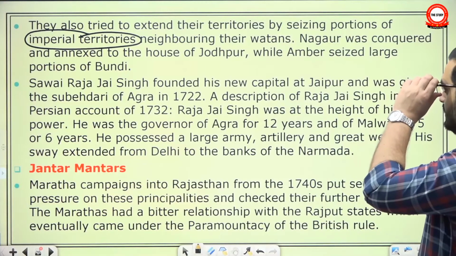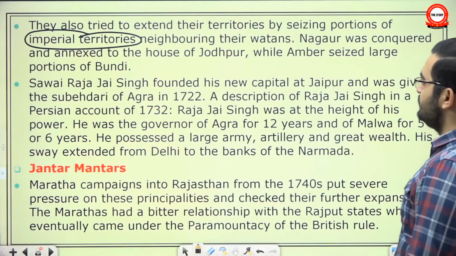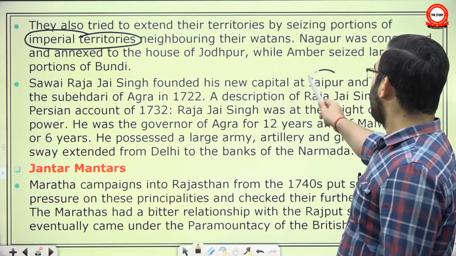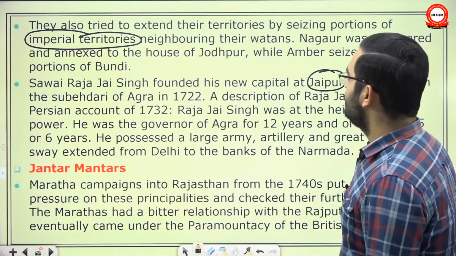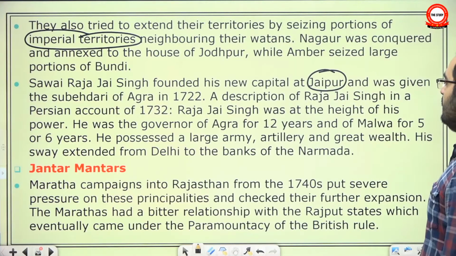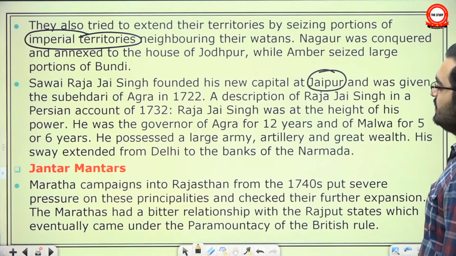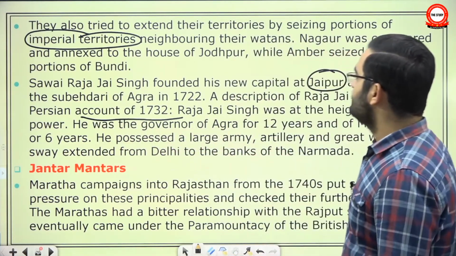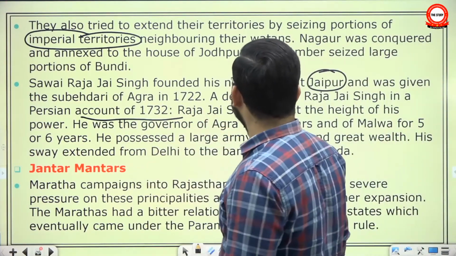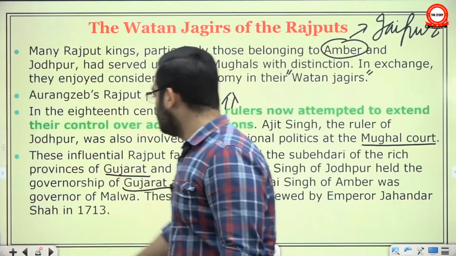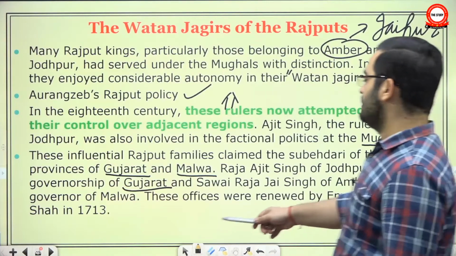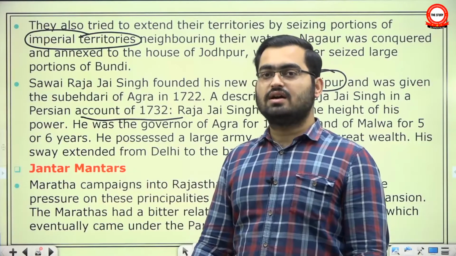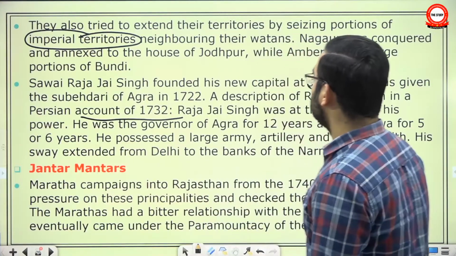Nagaur was conquered and annexed to the house of Jodhpur, while Amber seized large portions of Bundi. Savai Raja Jai Singh founded his new capital at Jaipur and was given the subedari of Agra in 1722. A description of Raja Jai Singh in a Persian account in 1732 tells us about his power. See, earlier Jai Singh was given the subedari of Malwa, but then he was given the subedari of Agra. Why? Because gradually the Marathas were pushing up and controlling more and more territory.